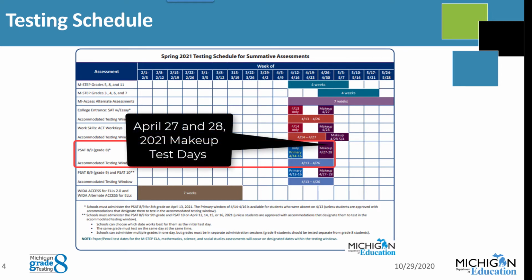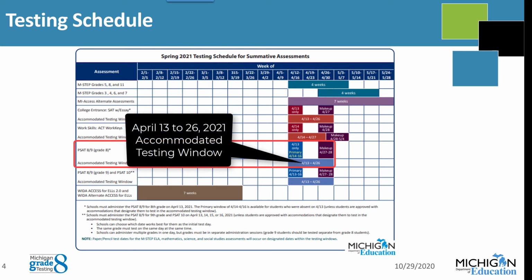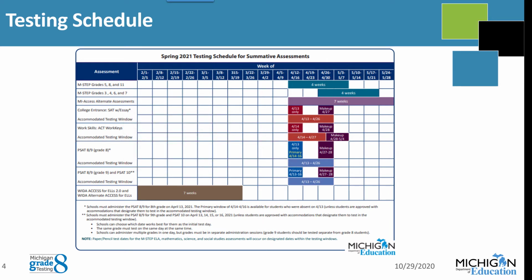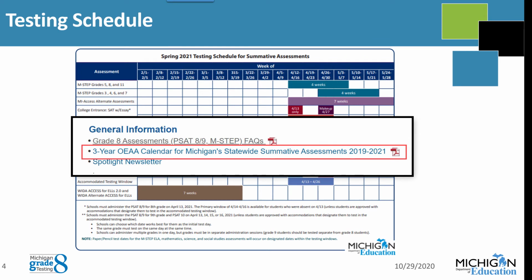The makeup date with a different test form will be April 27th through the 28th. The PSAT Grade 8 accommodation testing window is April 13th through April 26th. This summative testing schedule for spring 2021 is located on the PSAT webpage under General Information.